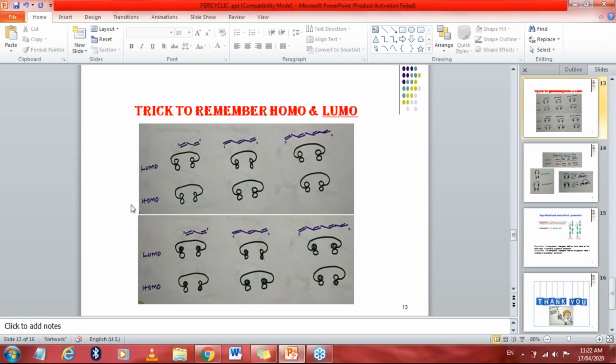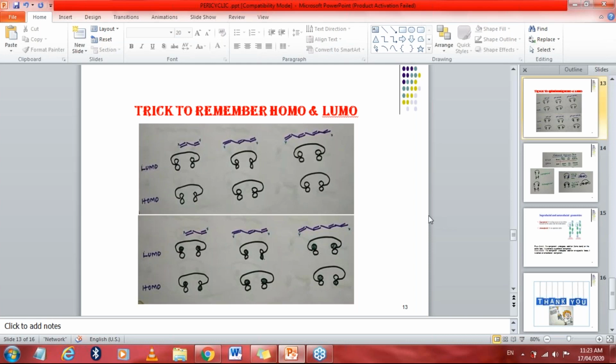On one side I have written HOMO, on the other side LUMO. But we have not yet drawn the structure of HOMO and LUMO. This is only an indication. This is the lobe of the molecular orbital. Now how will we draw the structure of HOMO and LUMO?